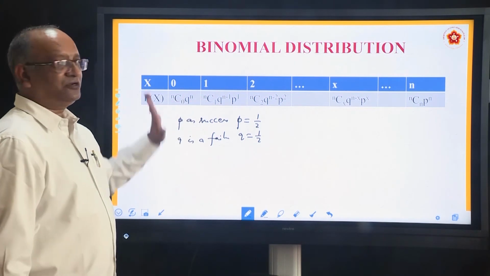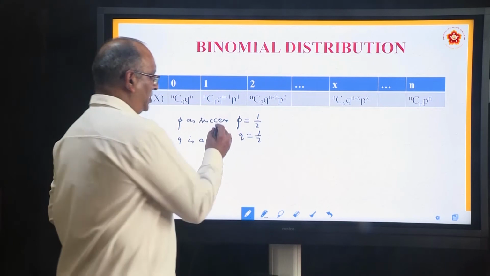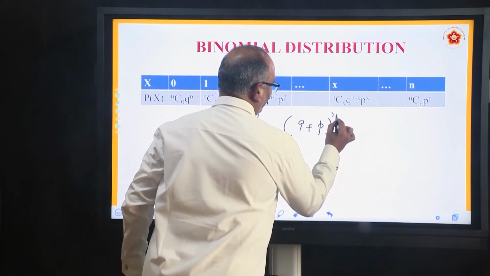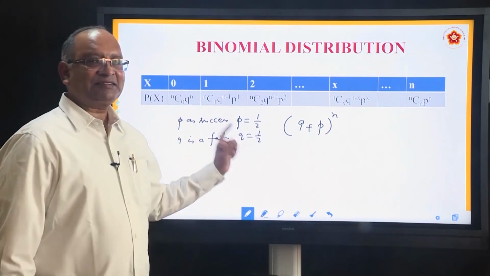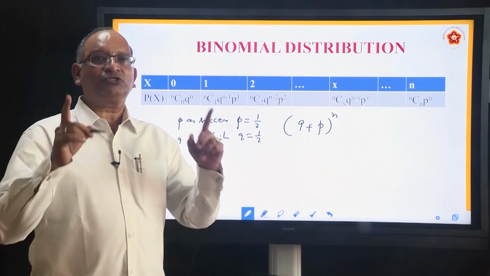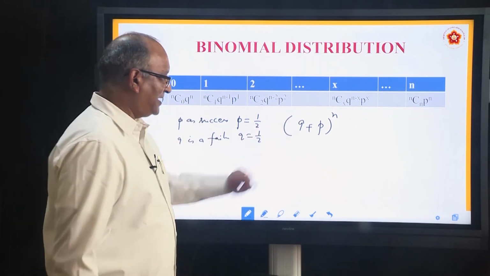How is it connected to this? We know that the number of trials is finite. So this we write as (Q plus P) to the power n. Why is it connected to the binomial theorem? Because in the binomial theorem we come across two terms. Binomial basically means 2. And what is the expansion of this?